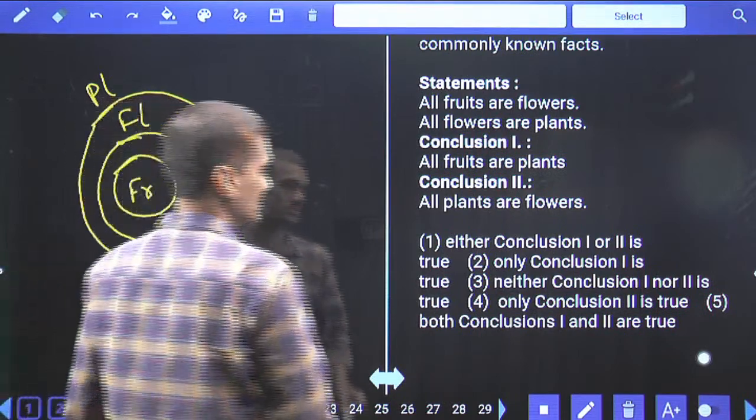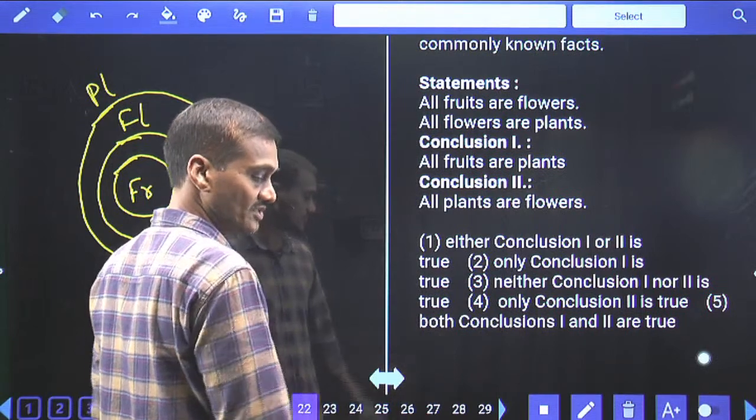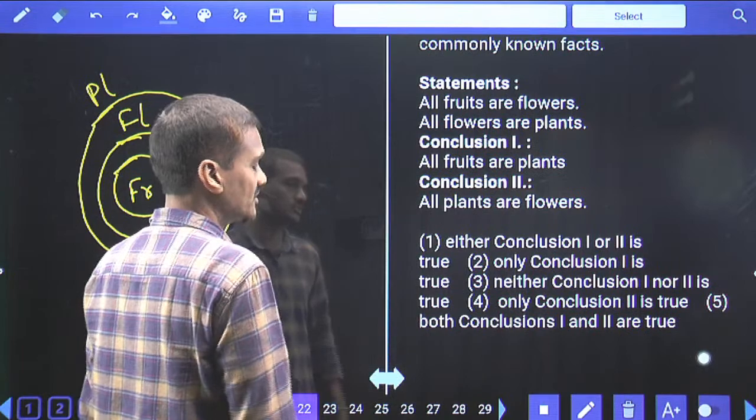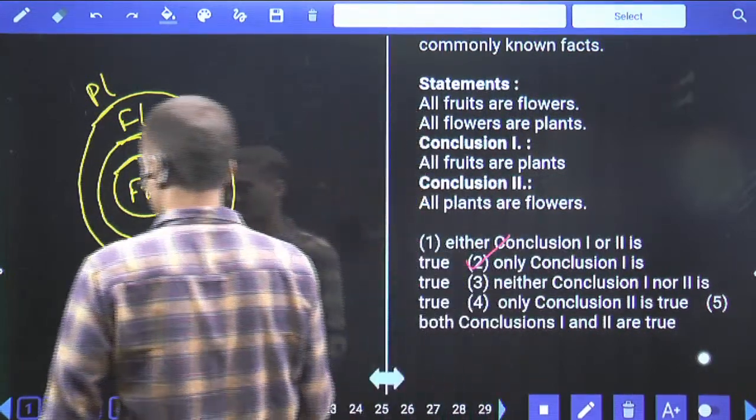Only one follows. The first one is an affirmative conclusion. That will be true forever. No need to check a second time. Only when the negative conclusion is true do we need to check a second time. Hence, what is your answer? Choice 2 is the answer, question number 22.